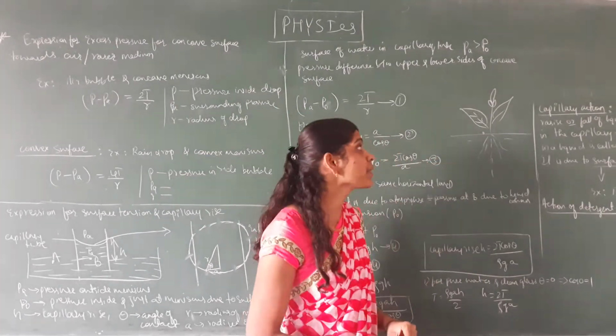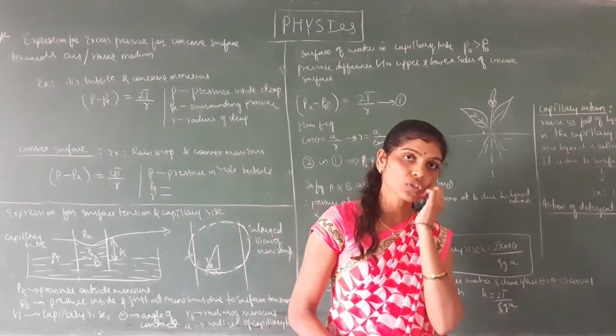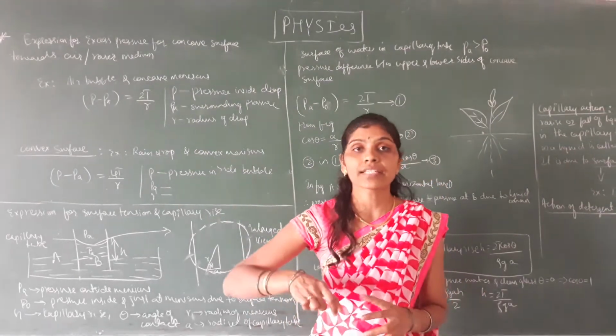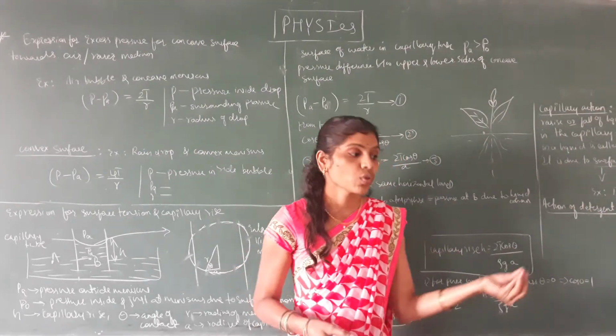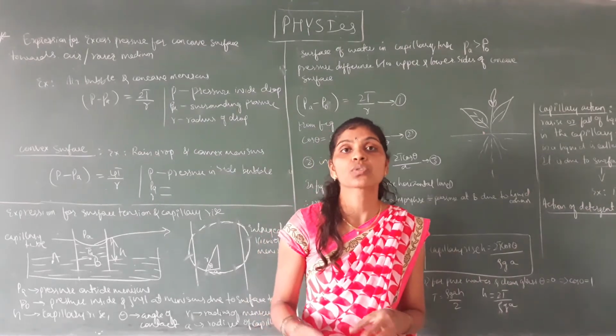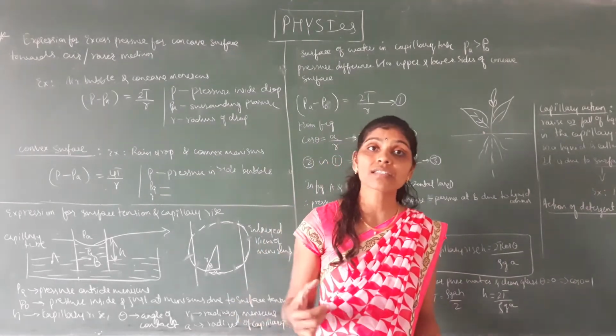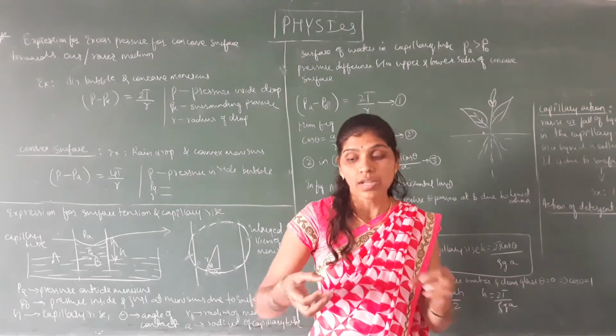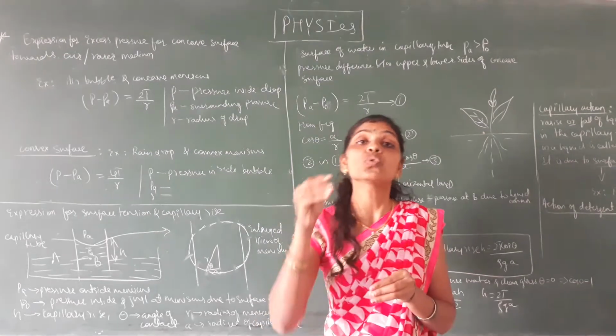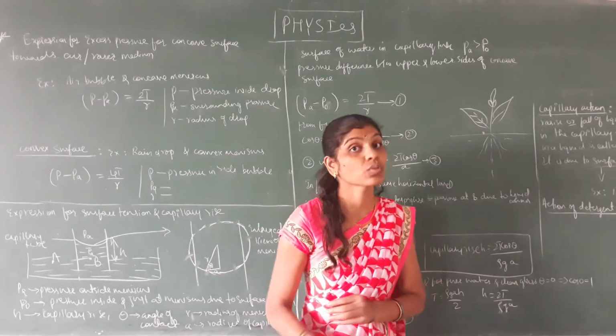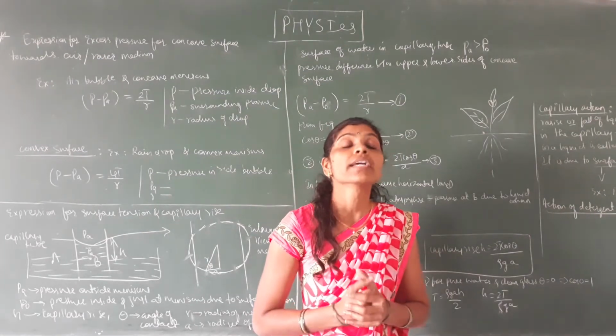The next example of capillary action: if you add detergents to water and put cloths in it, the detergent decreases the surface tension of the water, because of which water enters into the soiled cloth. That is one example of capillary action.